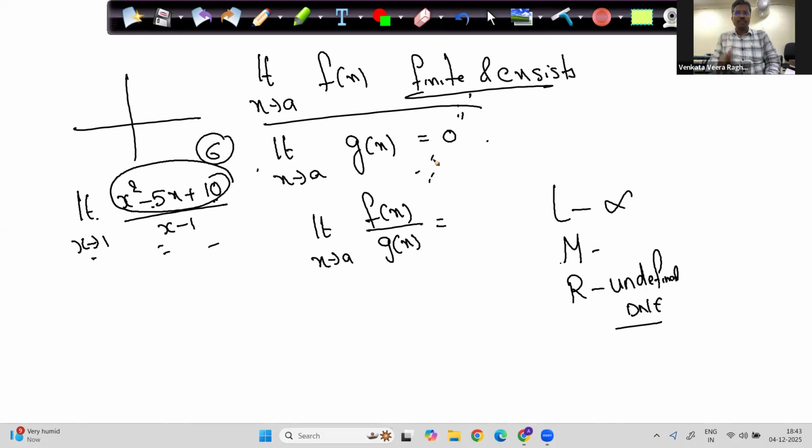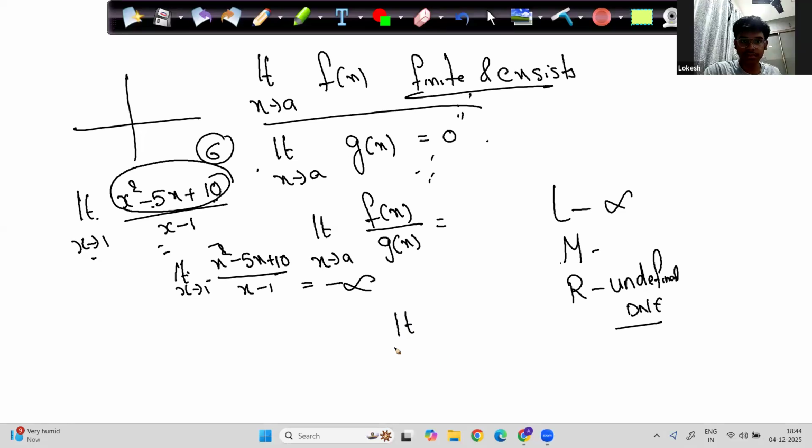Now observe carefully. You'll be surprised. Listen to my voice and observe the screen. Limit x tends to 1 minus of (x square minus 5x plus 10) by (x minus 1). What happens to this function? With x as 0.9999999, the denominator becomes minus 0.00000001, so it is 6 by minus 0.00000001. It becomes minus infinity. Correct, right?